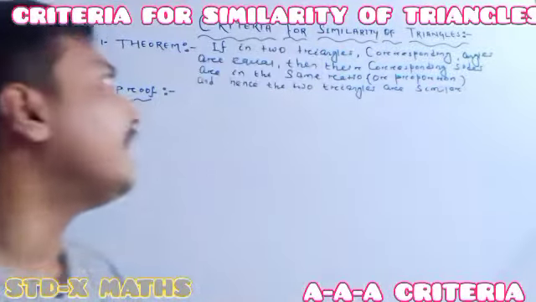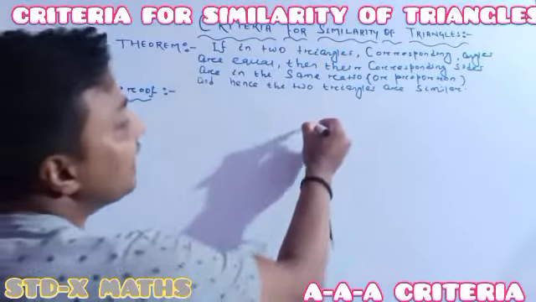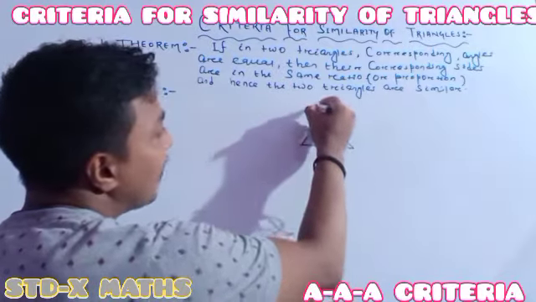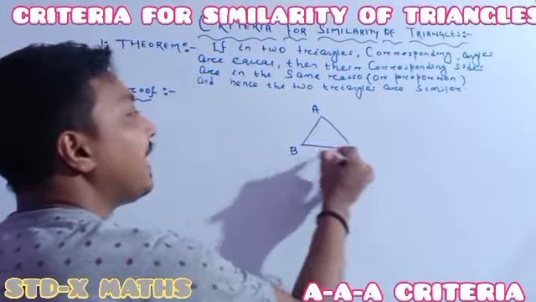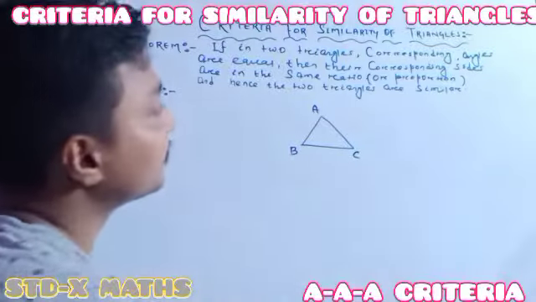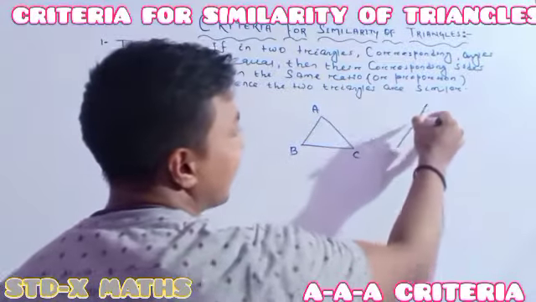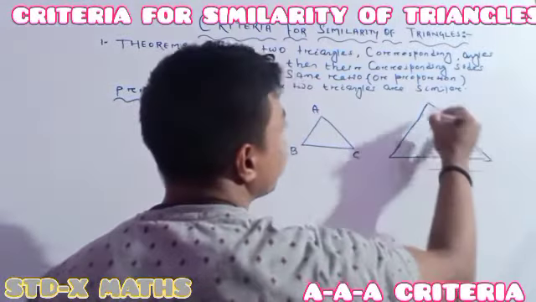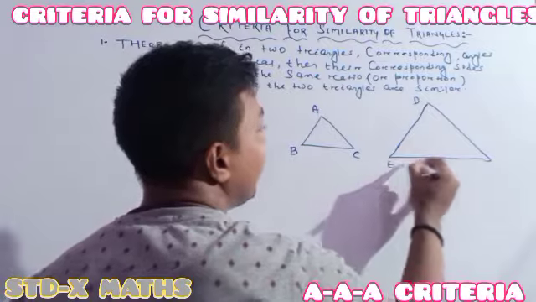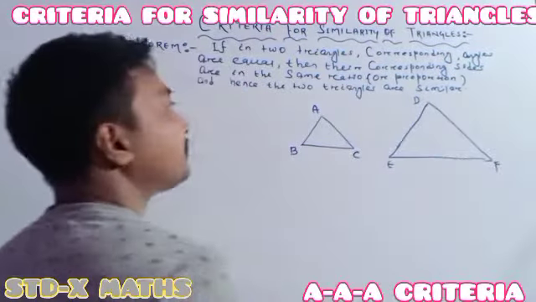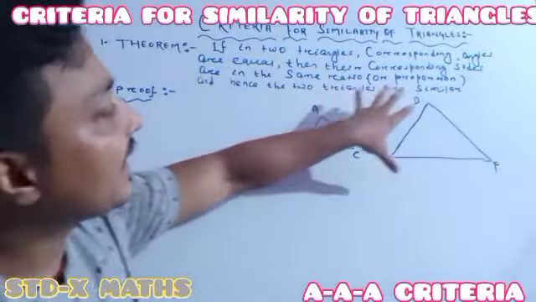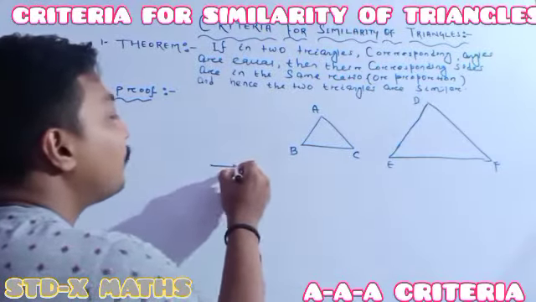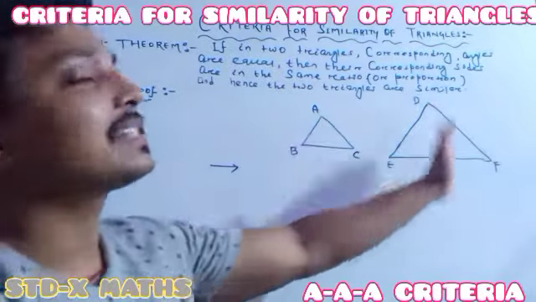Understood or not understood? Remember one thing. Here is the rough work I am showing. Everyone, you just have to see. Suppose here is one triangle, ABC, and suppose here is another triangle, with D, this one E, and this one F. Suppose this one is one triangle, this one is another triangle, and you are asked to prove that both triangles are similar.